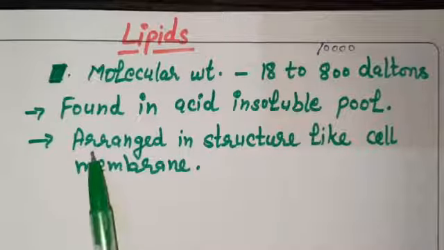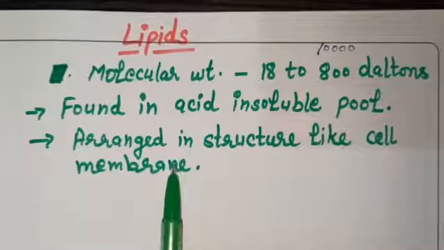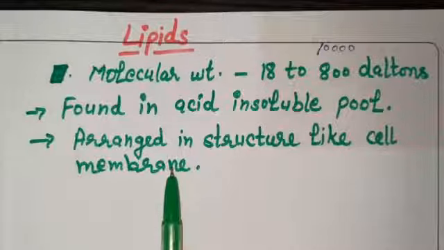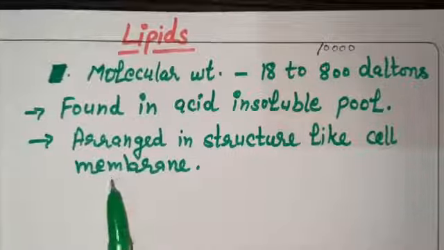So we can say lipids are arranged in structures like the cell membrane, and also these are part of some other membranes, like many cell organelles inside the cell. In their membrane also lipids are present.